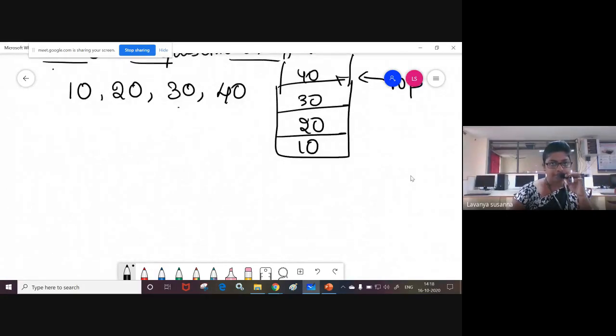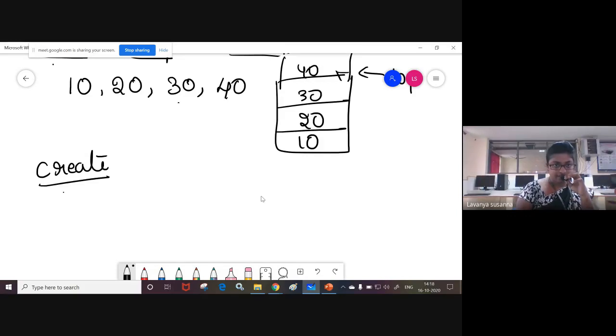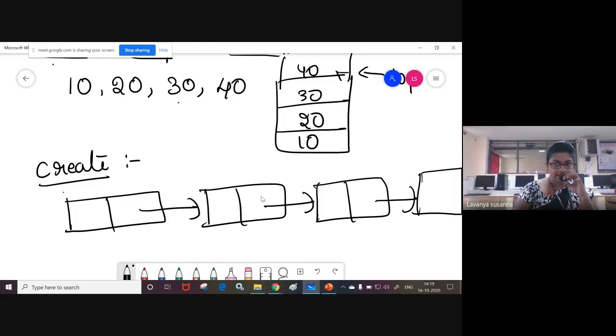Now let us see, how will you create a linked list? First node will be created. Next node you will create. Next node you will create. In this way you will go. See, head always points to the first node. This is creating a single linked list.